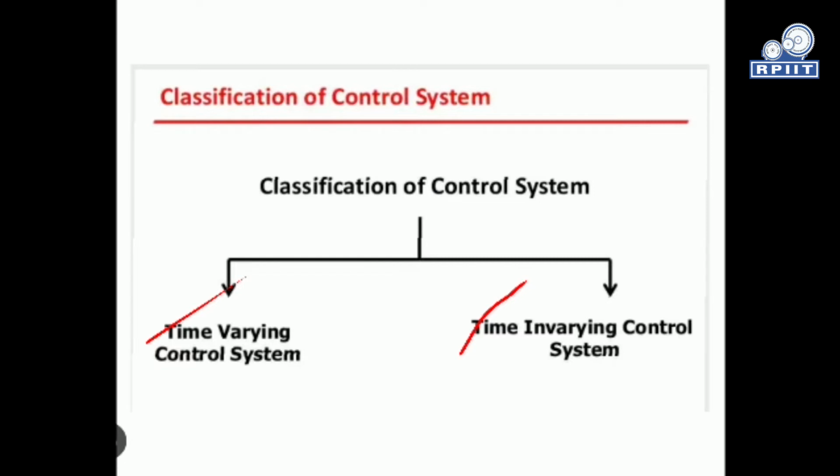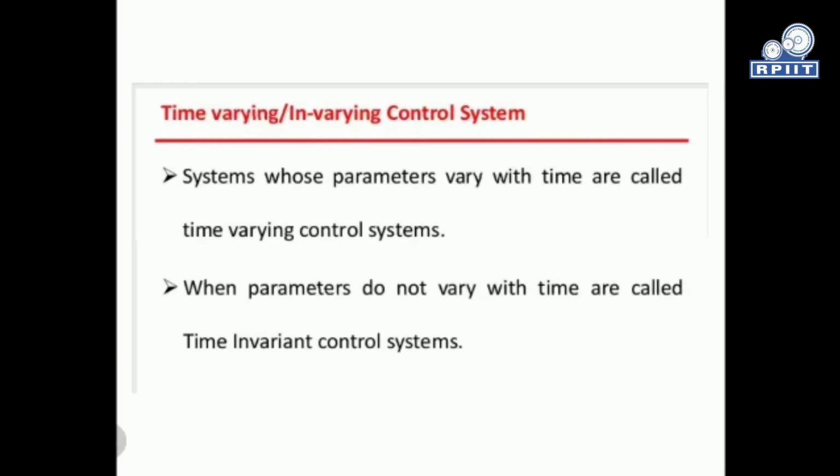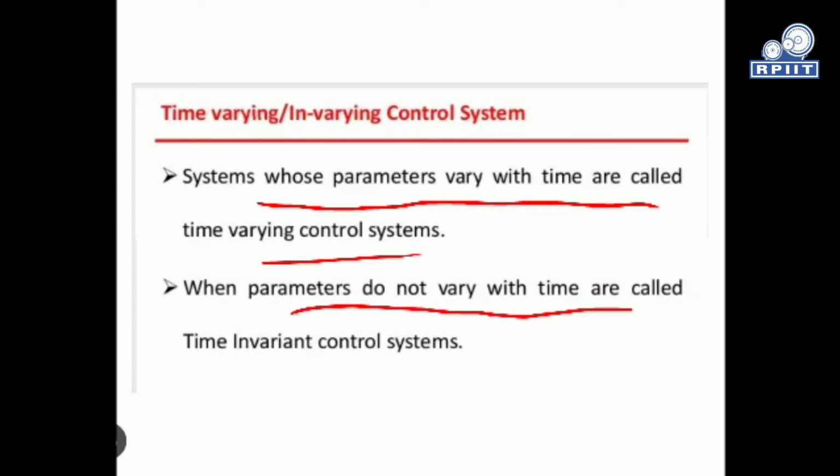The first one is the time varying system. The system whose parameters vary with time is called a time varying control system. So the parameter, or we can say the output, will vary as per our time requirement. So that is the time varying system. When the parameters don't vary with time, that is called a time invariant system.